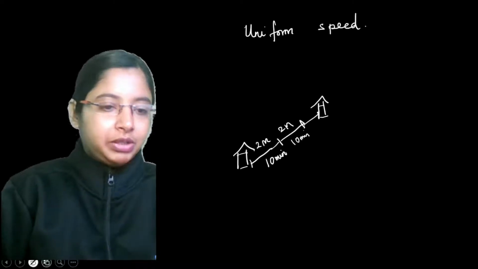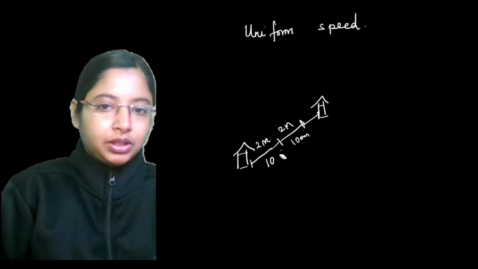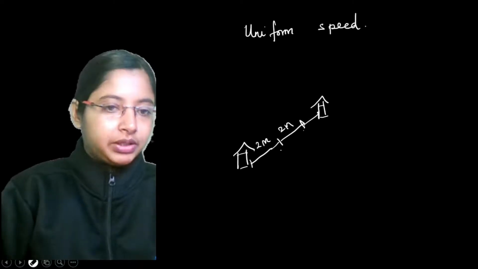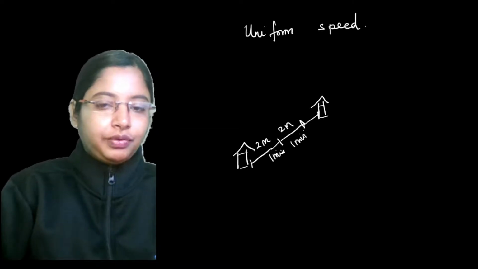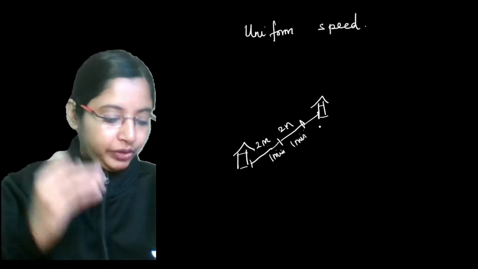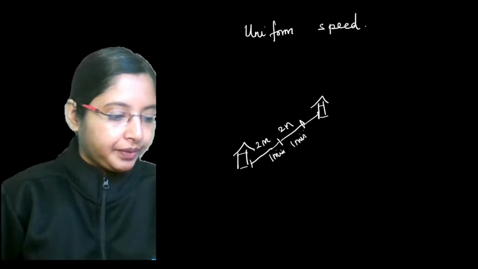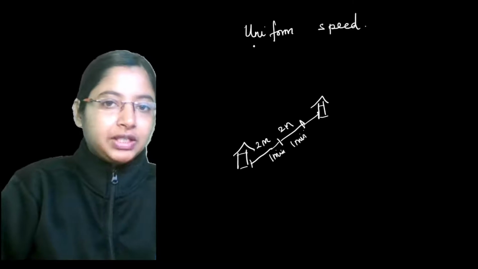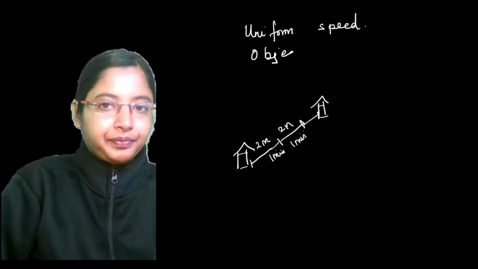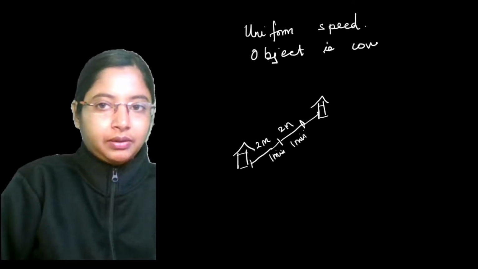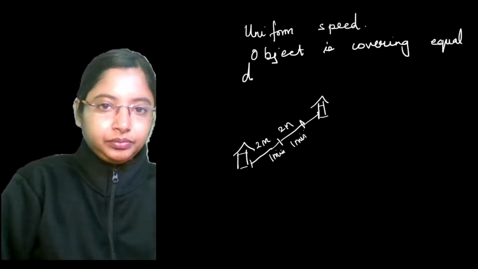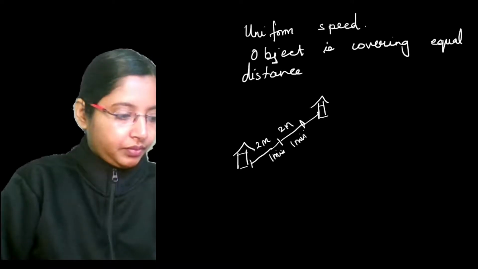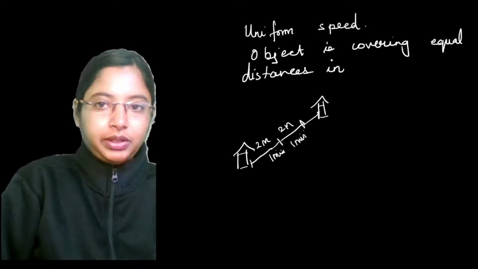That is a huge time to cover 2 meters, so let's go with 1 minute. Likewise, from your home to your friend's house, the distance you're covering with time is very uniform. So the object is covering equal distances in equal intervals of time.